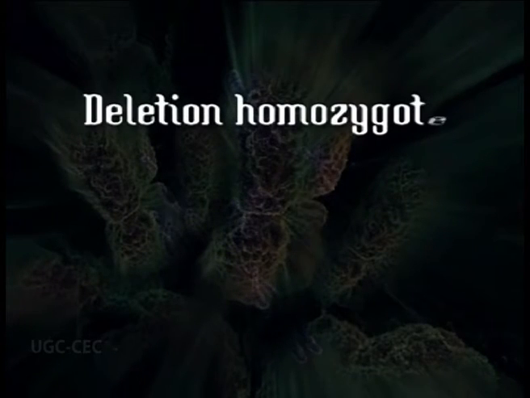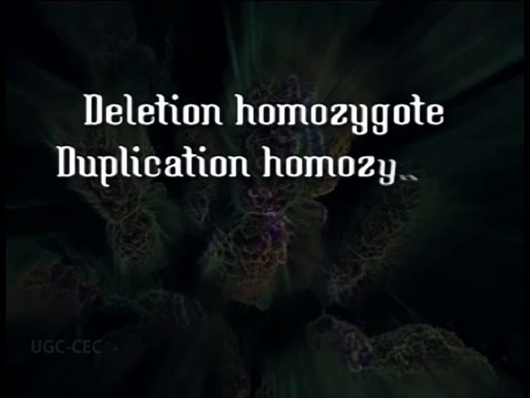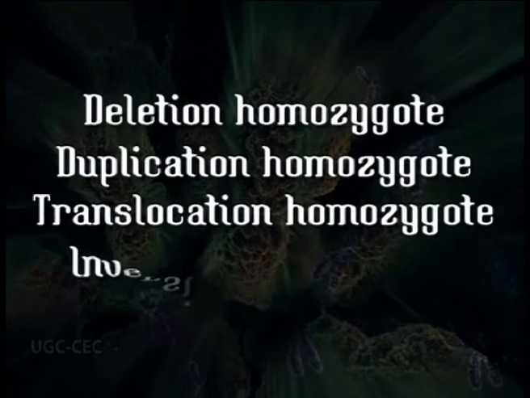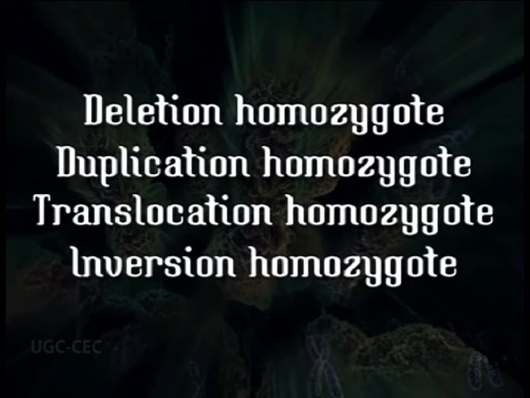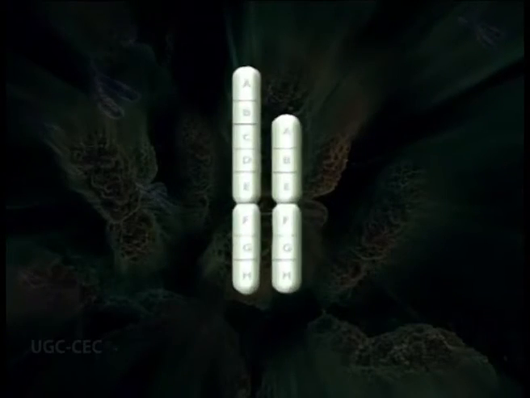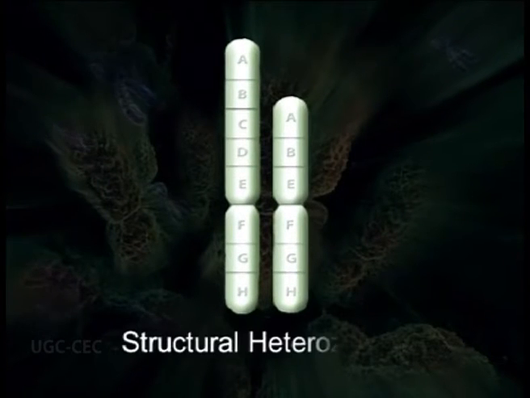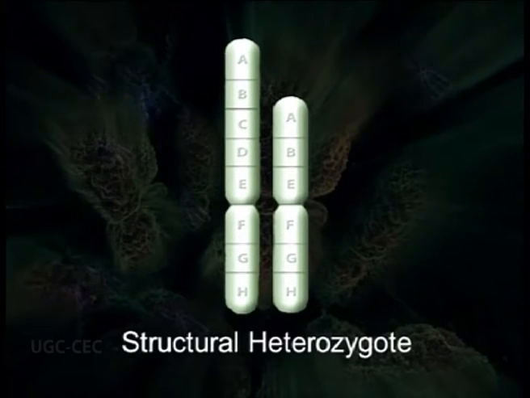So it is called accordingly deletion homozygote, duplication homozygote, translocation homozygote or inversion homozygote. On the other hand, if out of the two homologous chromosomes of a pair, only one chromosome carries the structural change, whereas the other chromosome is normal, that individual is known as structural heterozygote.